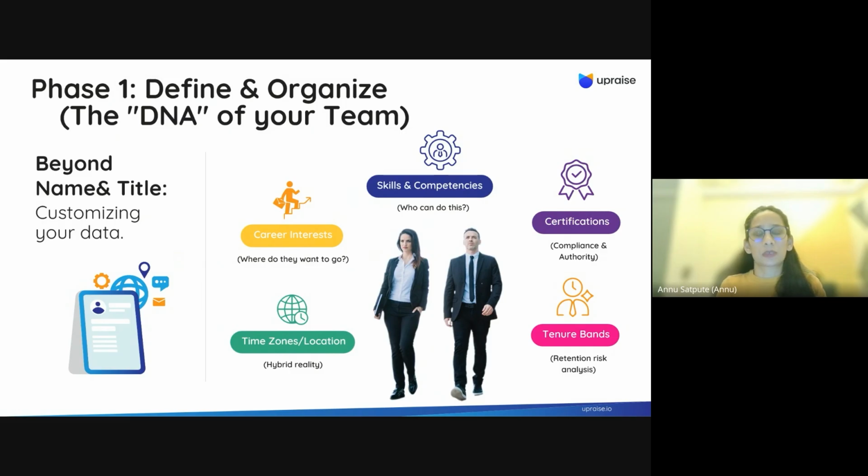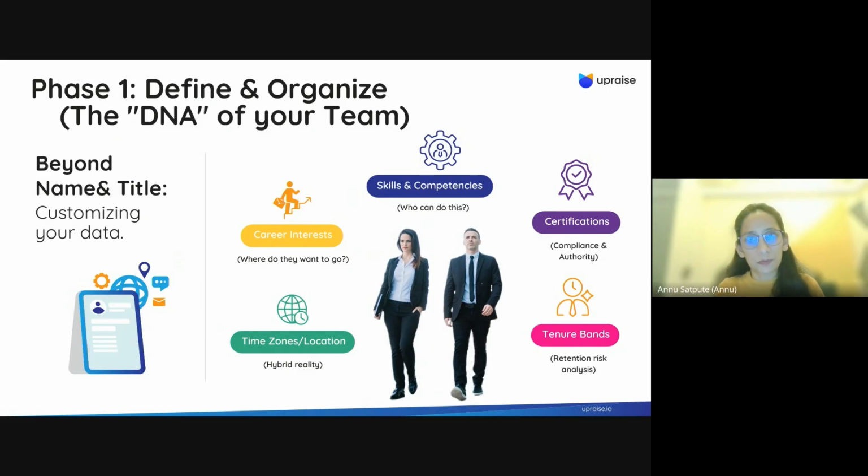First is about managing your data, and then the second is activating that data to take better decisions. When we talk about employee data, first of all, what comes to mind is the name of the employee, their designation, their team, or at most their basic information that is possibly already in their resumes about their past jobs and career history.